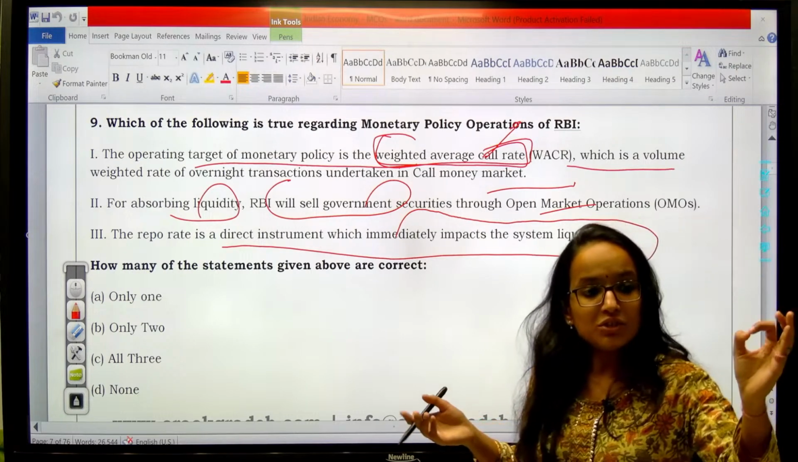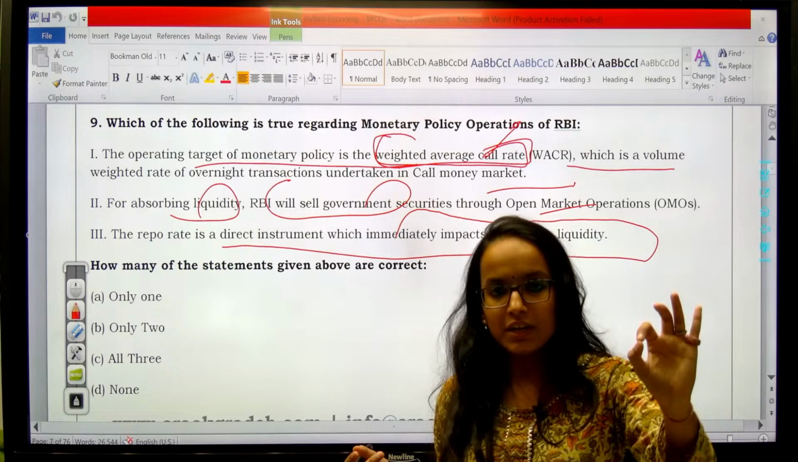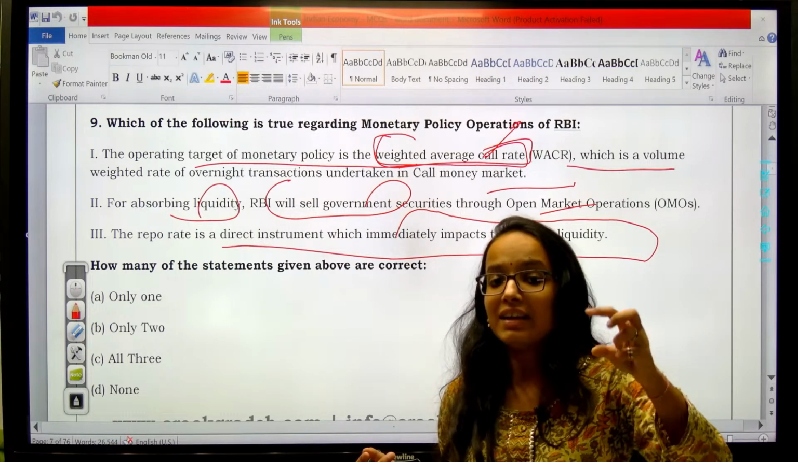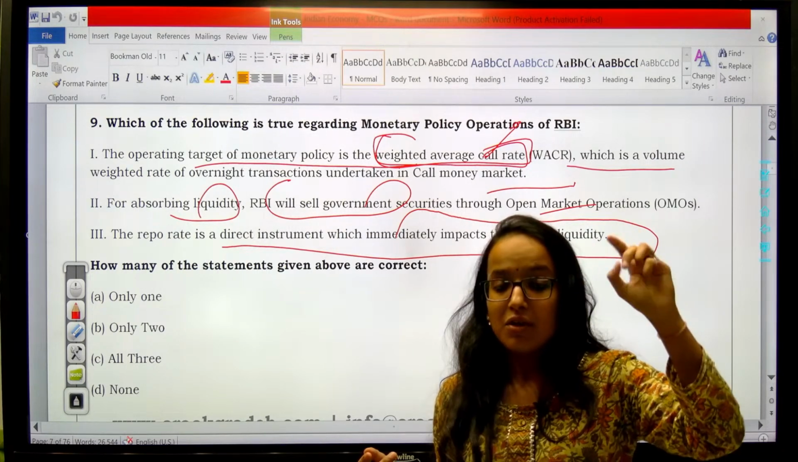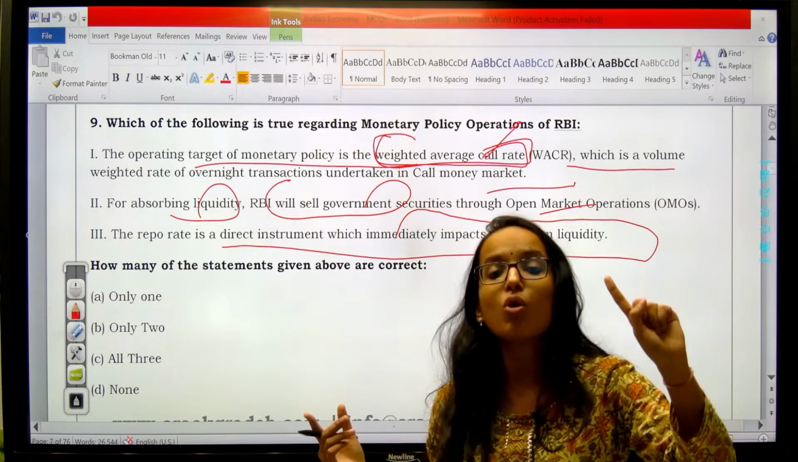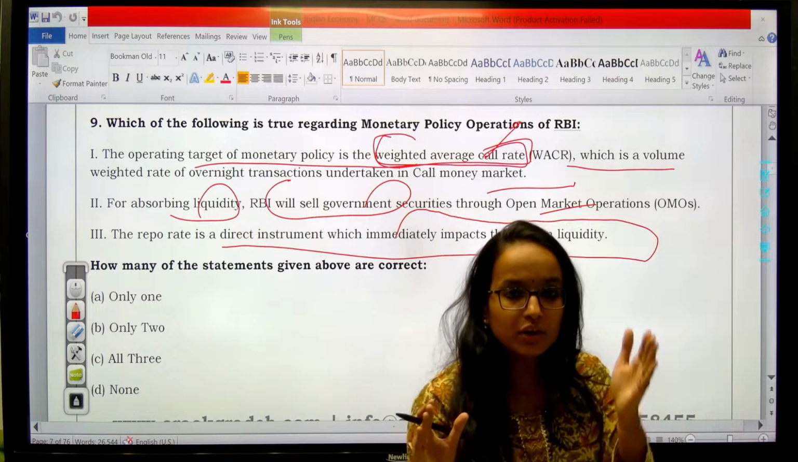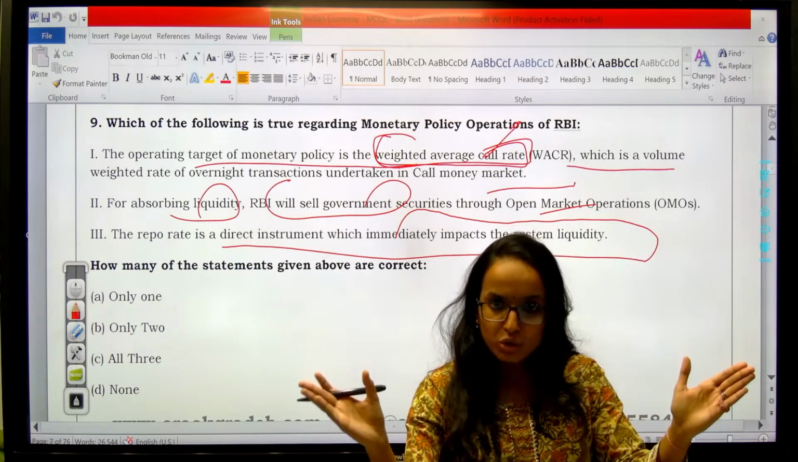Clear? So this is your interbank transaction. Now, focus on what I am explaining to you. Interbank transactions are categorized into 3 categories. When those loans are given for 1 day, say 24 hours, that is known as call money. I have told you earlier as well. Call money. For 2 to 14 days, it will be notice money.